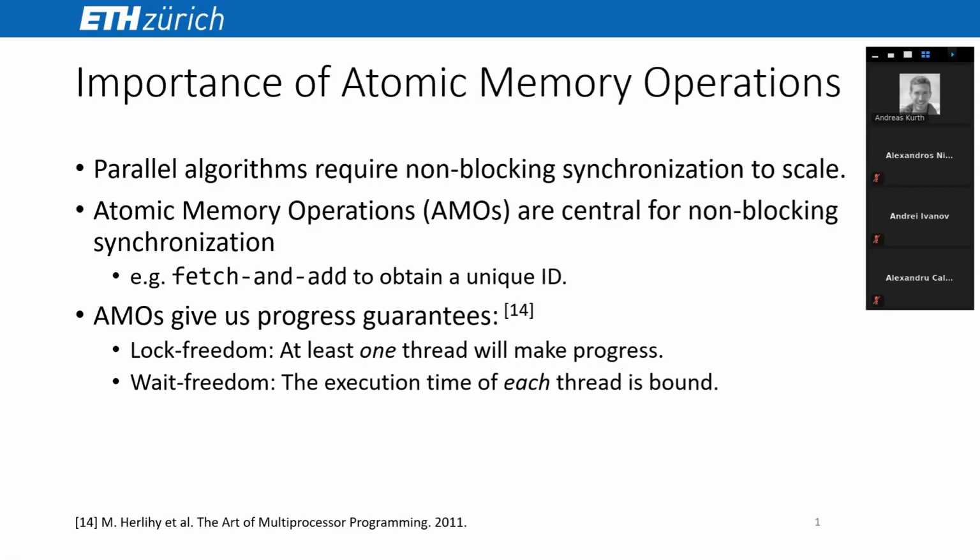One well-known example of an AMO is fetch and add, where each thread obtains a unique ID from a shared counter, for example. The usage of AMOs also enables progress guarantees in concurrent algorithms. Lock freedom means no locking of shared resources, which allows at least one thread to make progress. Wait freedom is an even stronger progress guarantee and means that the execution time of each thread is bound.